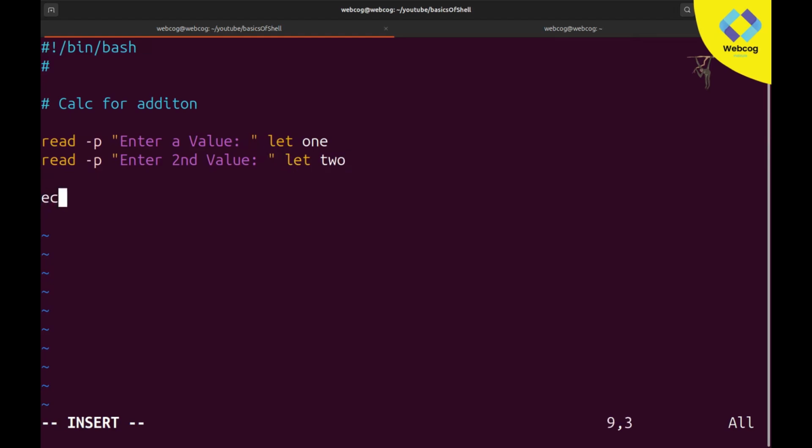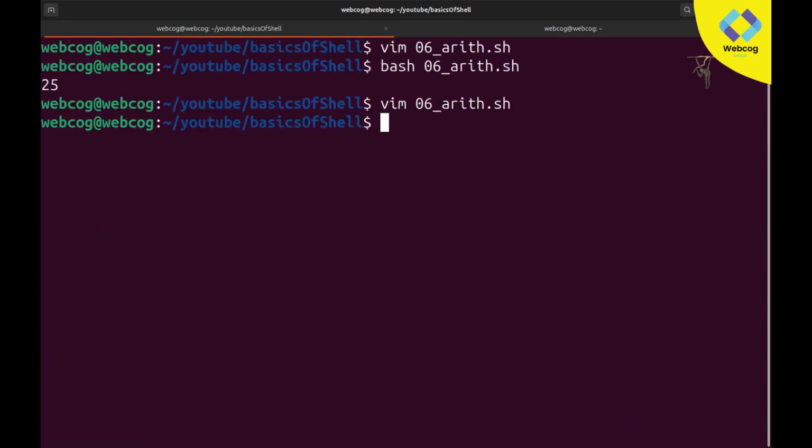So here, instead of echo, I'll create let sum equal to $1 plus $2, and echo $sum. Let's see what output it will give.